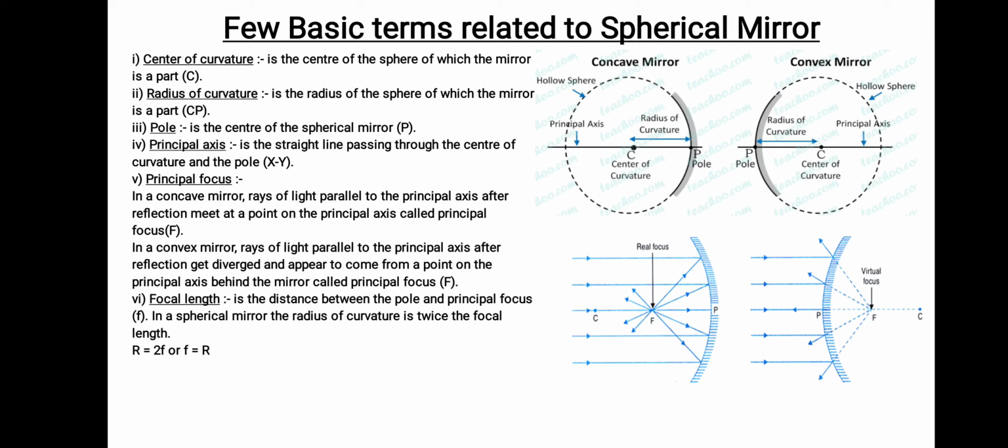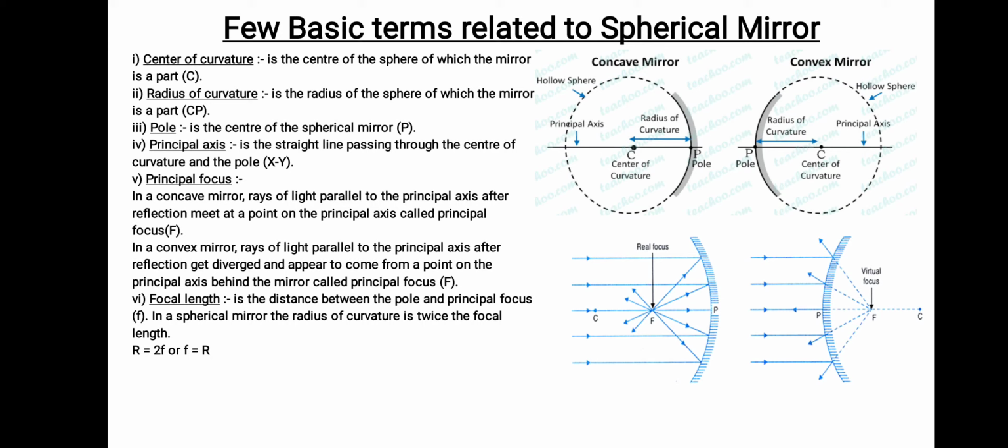Okay, now the next is focal length. What is focal length? Focal length is the distance between that particular F and P, the principal focus and the pole. That we call the focal length. And always focal length is equal to the radius of curvature divided by 2.